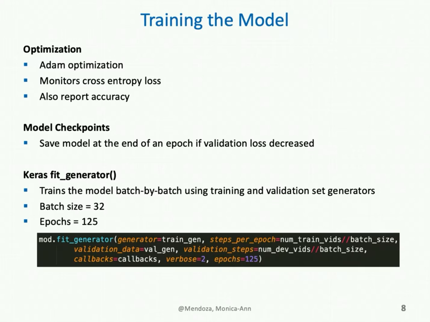I split up the spectrograms into smaller files of around 100 megabytes each, which makes the dataset easier to work with. The generators load in these smaller files one at a time, which prevents out-of-memory errors. Lastly, I use a batch size of 32 and train a model for 125 epochs.